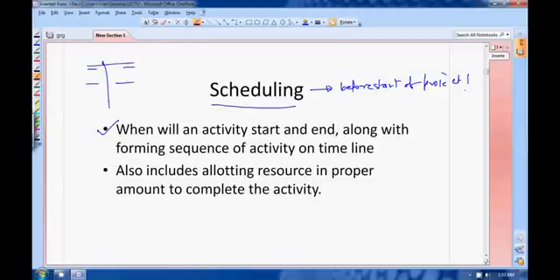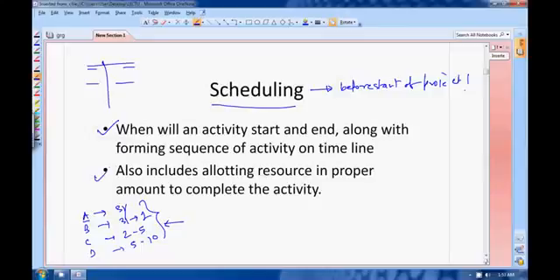That is what scheduling means. Suppose you have a number of activities like A, B, C, D. Suppose I am starting with A. So I am saying that you have to finish this A activity by 31st. Then you have to continue with the B activity from 31 to 2, C activity from 2 to 5, and D activity from 5 to 10. This type of plan is called your scheduling.